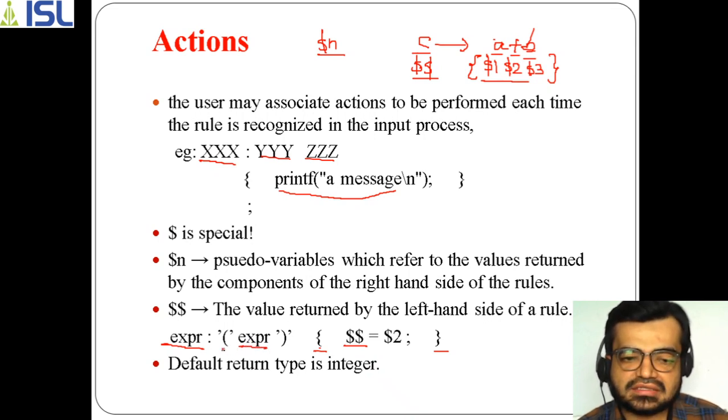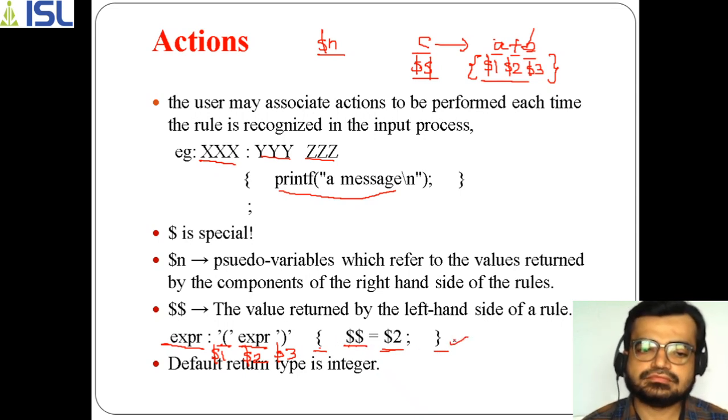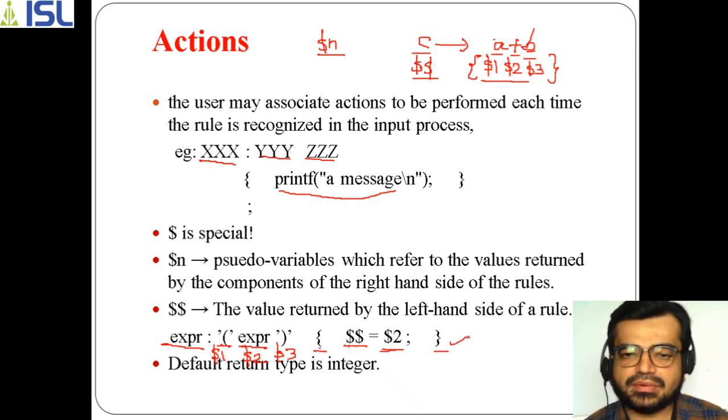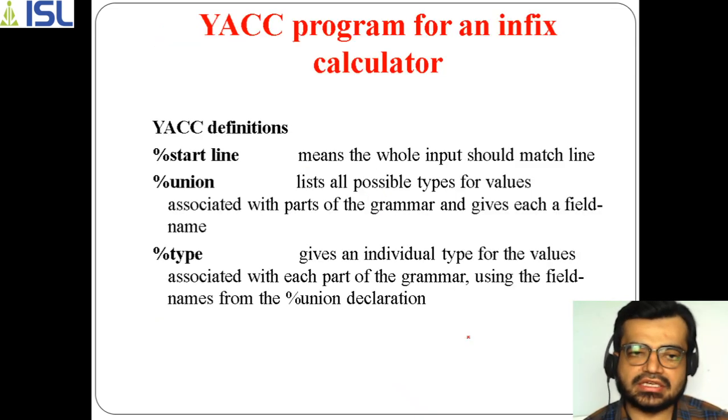If you observe this, the opening bracket will be considered as $1, expression will be considered as $2, and the closing bracket will be considered as $3. So how should I take it here in this bracket? $$ is equal to $2, because in between $1 and $3 the expression value $2 is there. So this $2 has been taken in this expression, which is enclosed in curly braces. In this way the actions have to be taken while writing the grammar rules here.